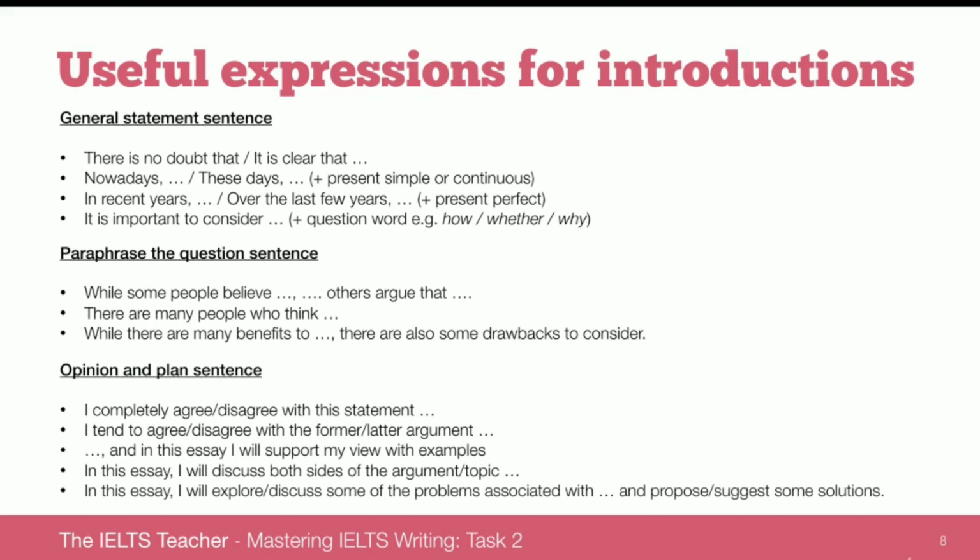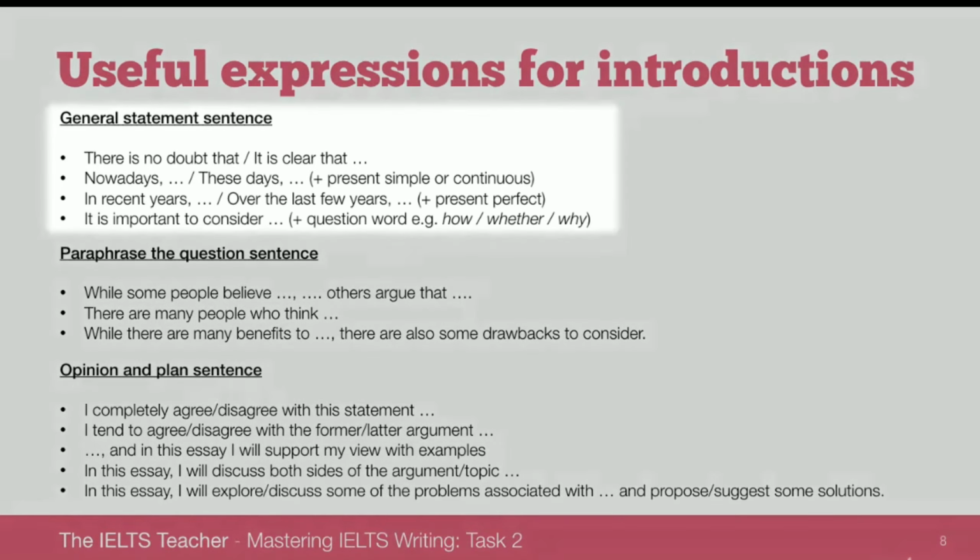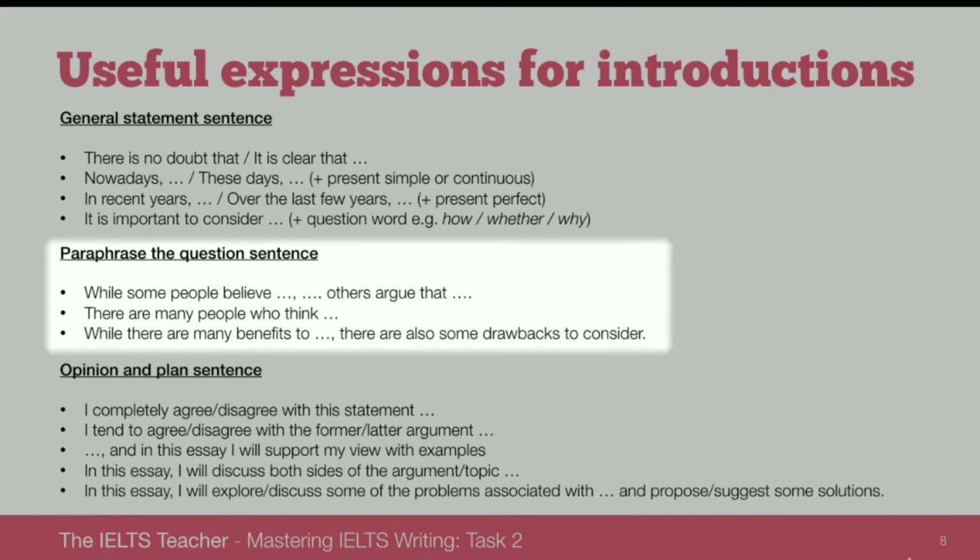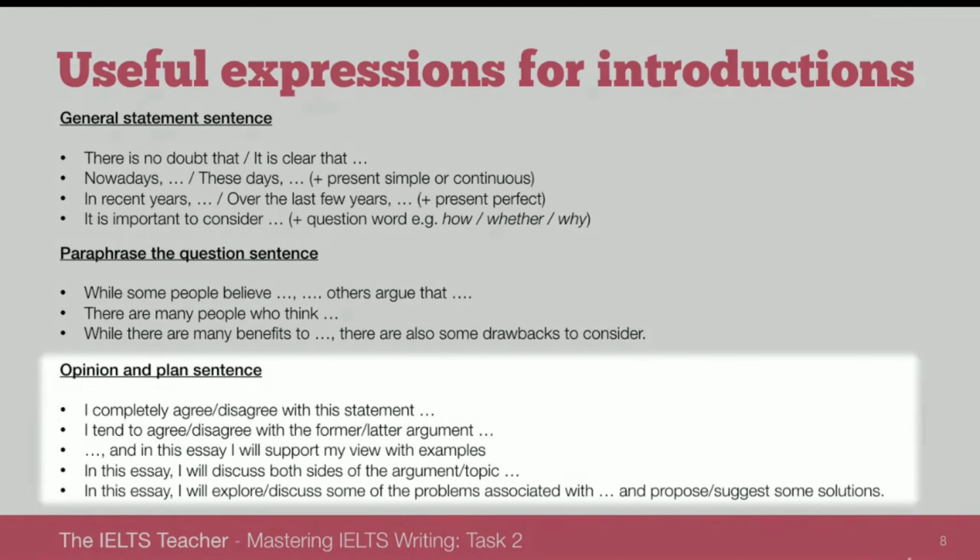Now remember that this final sentence is optional. You can put the opinion in the paraphrase sentence and drop the plan completely to give yourself more time. Try it with both and see what works best for you. So, a quick recap. The formula for introductions is A, give a general statement about the topic. B, paraphrase the language in the task and maybe write an opinion if you don't choose to use the third sentence. But if you do choose to use the third sentence, it's C, give an opinion and state your plan.